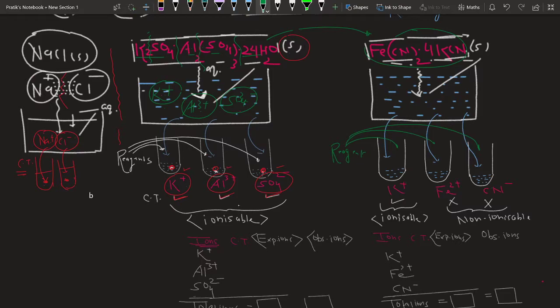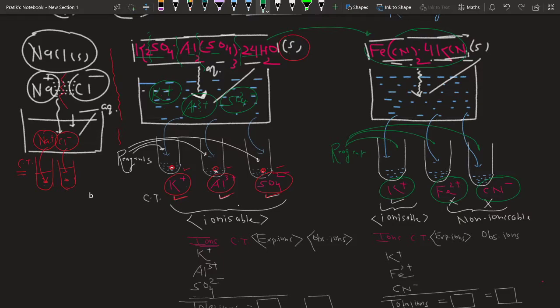I am getting the confirmative test of only K+, but the confirmative tests of Fe2+ and CN- ions are not given. See, this is a very surprising result for us. This compound, Fe(CN)2.4KCN, is prepared by the same method as potash alum, and both belong to the same category, which we call what? Addition or molecular compounds. If potash alum is added in water, it ionizes its constituent particles. It breaks all of its bonds and produces free ions, and all of its free ions give their confirmative test.